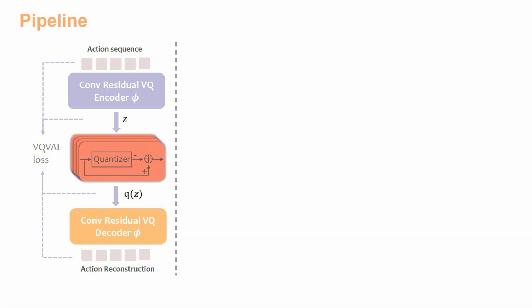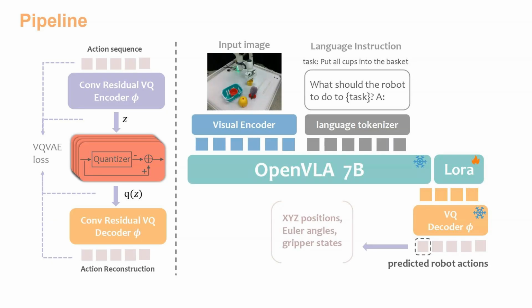The VQ-VLA pipeline is structured around two main, sequential stages. The first stage focuses on action tokenization. We begin by training a general convolutional residual VQ-VAE, Vector-Quantized variational autoencoder. This model is trained on the OpenX embodiment, Libero, and Maniskill datasets. Once the VQ-VAE is fully trained, it is frozen and repurposed. It serves a critical role as an action tokenizer for the OpenVLA model, effectively replacing the simpler, less expressive binning method. In the second stage, with the trained VQ-VAE now providing action tokens, we fine-tune OpenVLA using the LoRA approach.